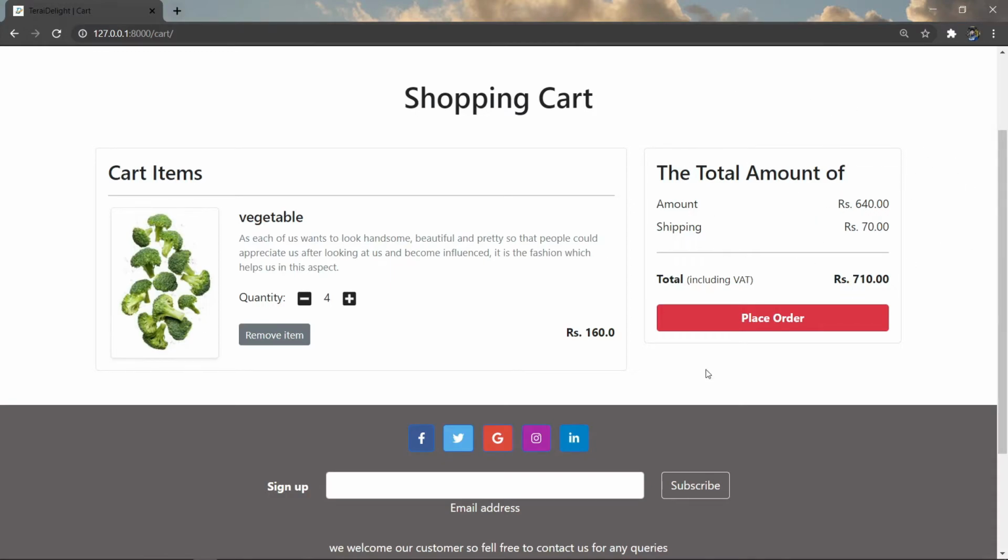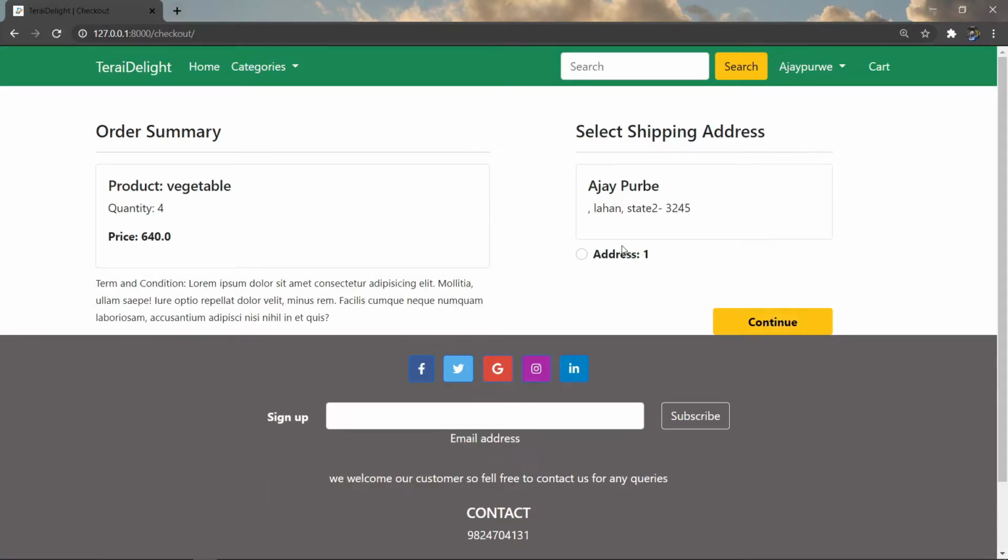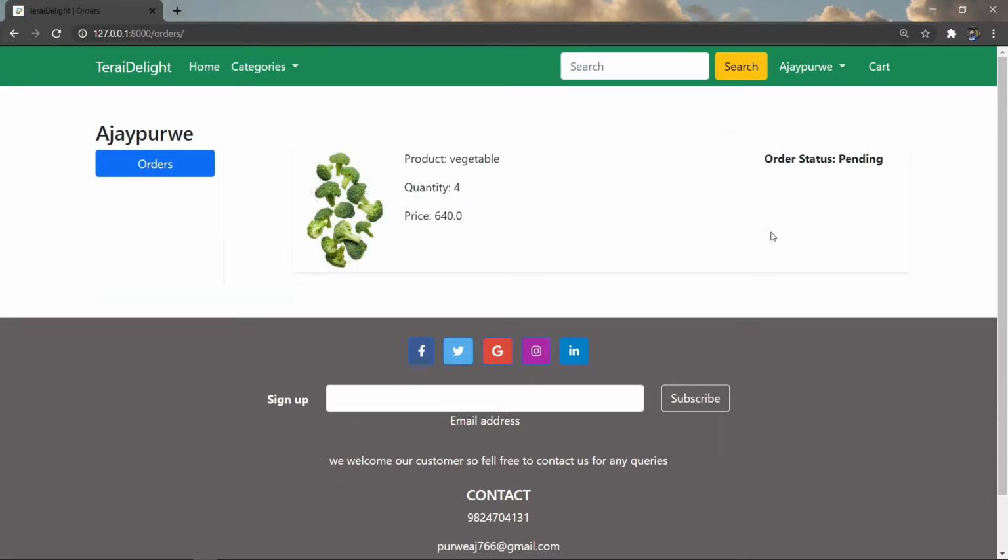And when we place the order, it will go to select a shipping address. After selecting a shipping address, we click on the continue button, and then our order gets placed. And now the order status is pending because the admin has not accepted the order. So to accept this order, we have to create a superuser or admin which will review the product orders.